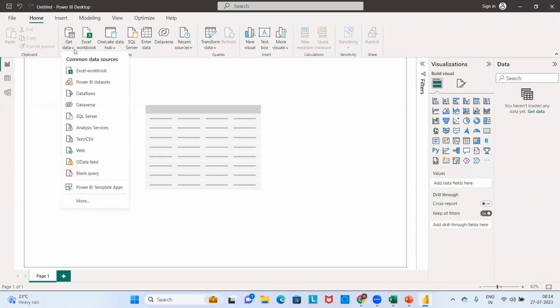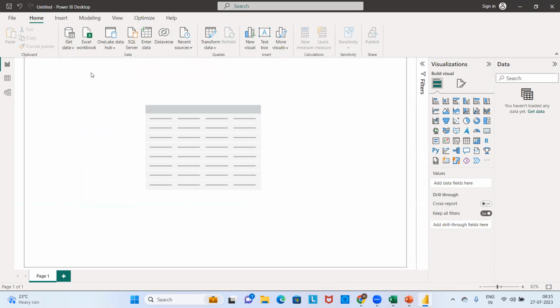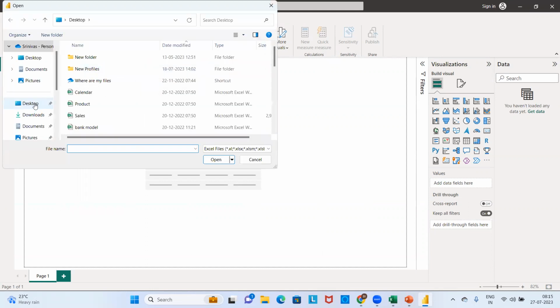Seema, as I showed you, there are an unlimited number of connectors because Power BI is a very flexible, friendly tool, which can connect to an infinite number of data sources. For now, you can just load your data from Excel, where Karthik has stored his data on his local machine, his desktop.